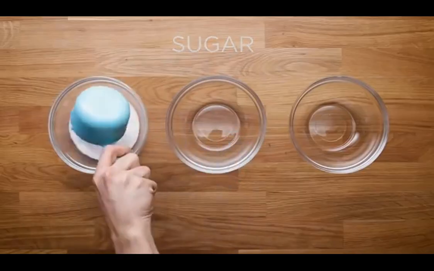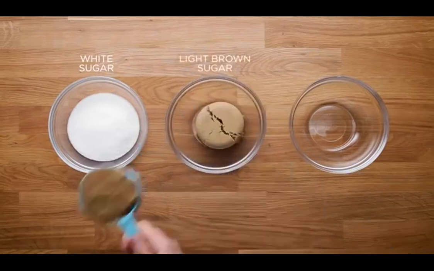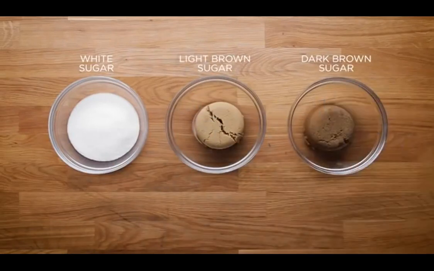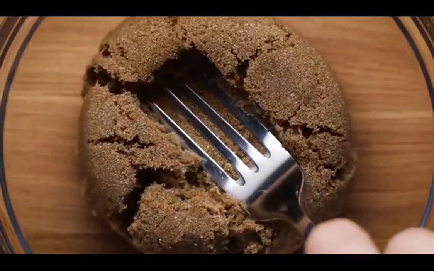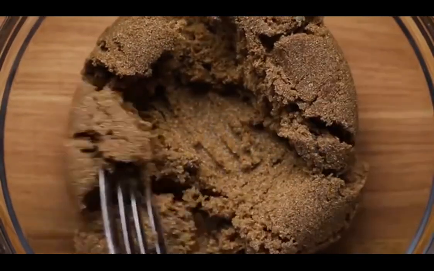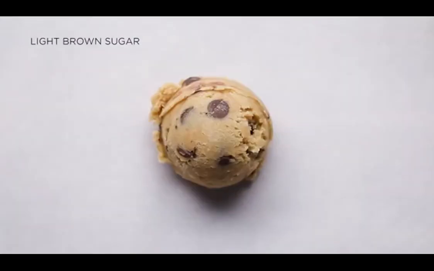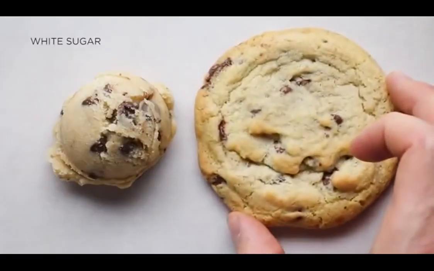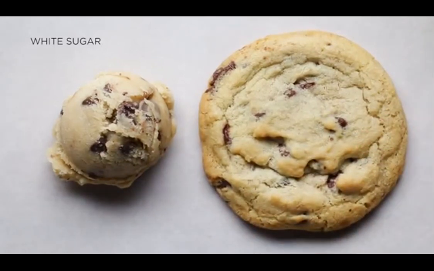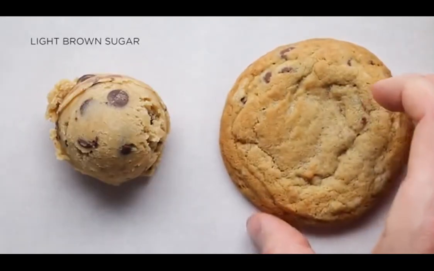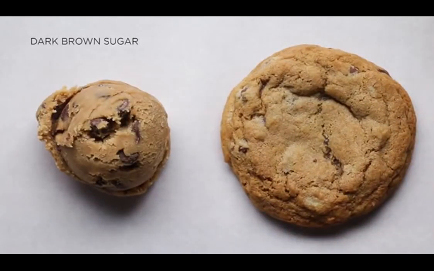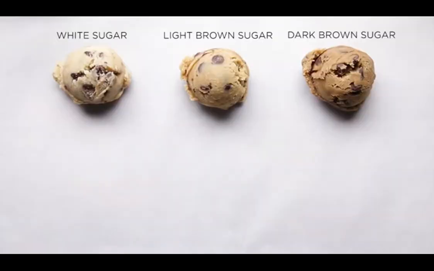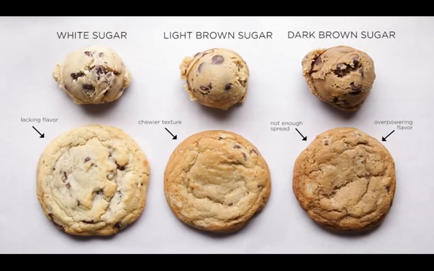Let's talk sugar. So we've got white sugar, light brown sugar, and dark brown sugar. Really the only difference is the addition of molasses. Light brown sugar has a bit of molasses and dark brown has a bit more molasses in it. For this test, we wanted to see what just using one sugar in each dough would do to a cookie. All white sugar spread the most, didn't have a ton of flavor. Light brown sugar was a little bit chewier, spread a little bit less, and the dark brown sugar was really overpowering in its flavor and spread the least. And visually, you can see a big difference too. And what we found was you really can't get that classic flavor just using one.